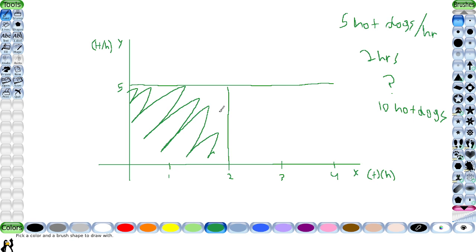This looks like a rectangle. What do we know about rectangles? We can find the area of rectangles. And if you notice, 5 times 2 in this word problem that we made is the same as finding the area of this rectangle. So if we multiply x times y, we will get our total hot dogs.